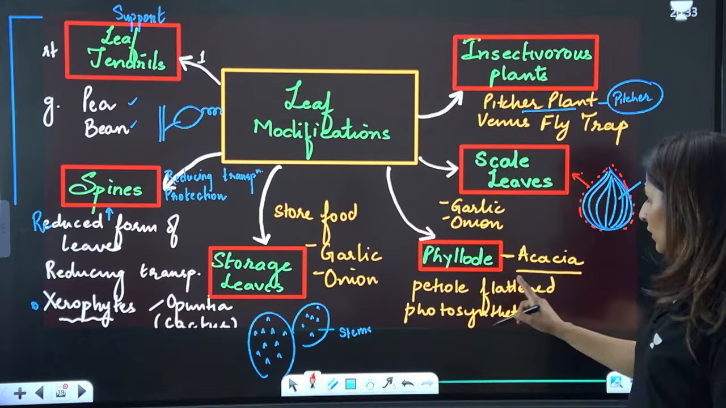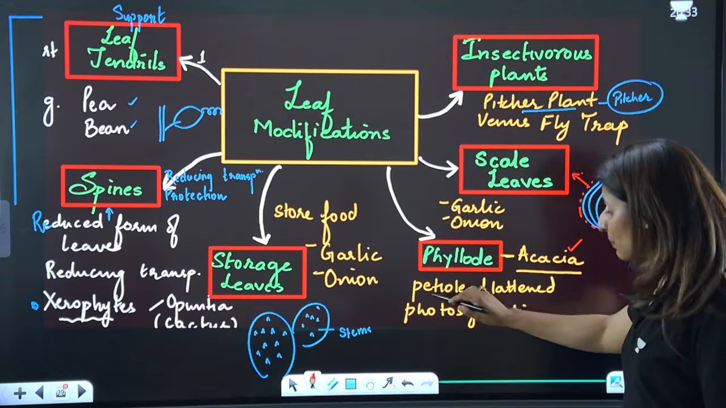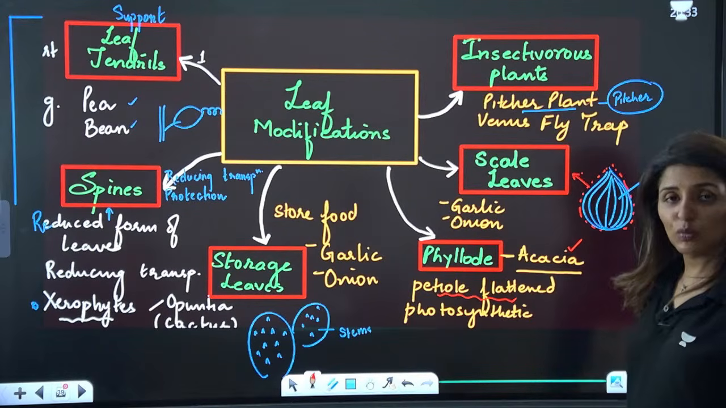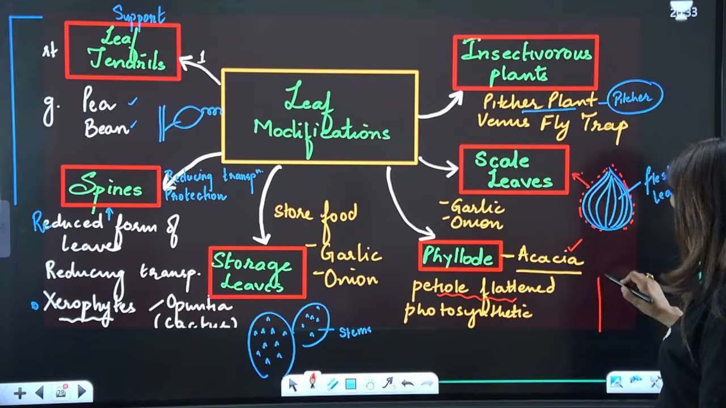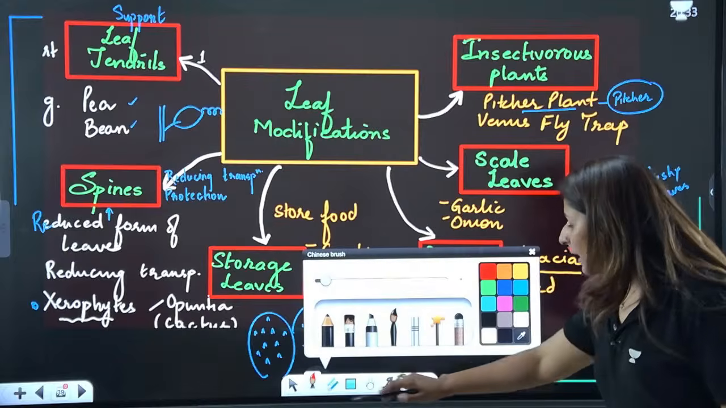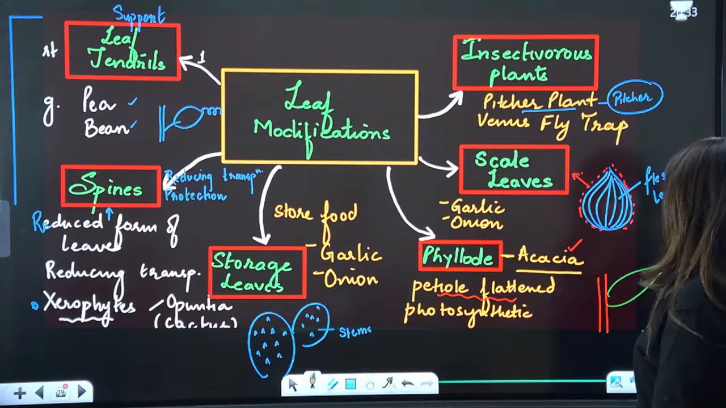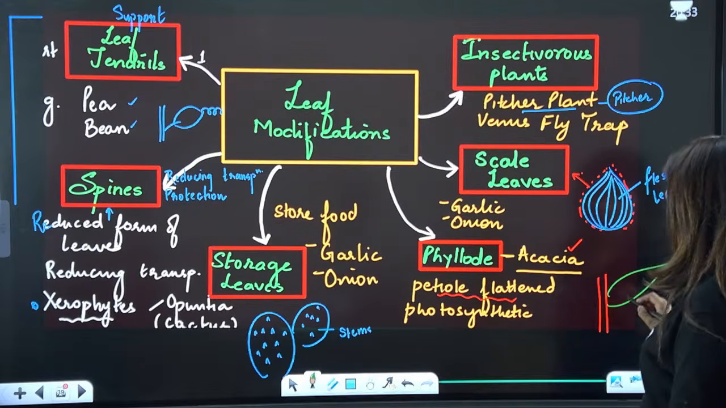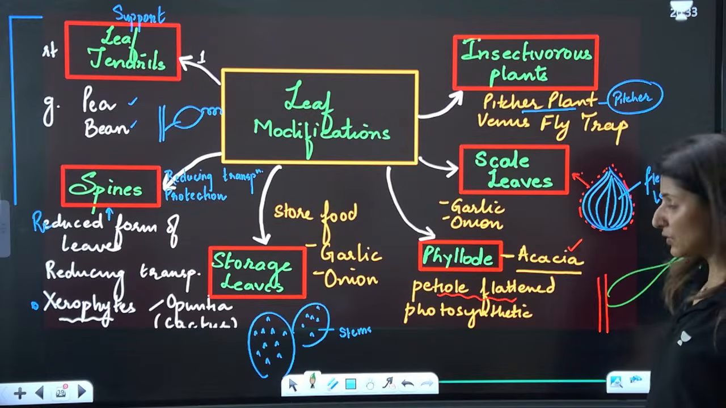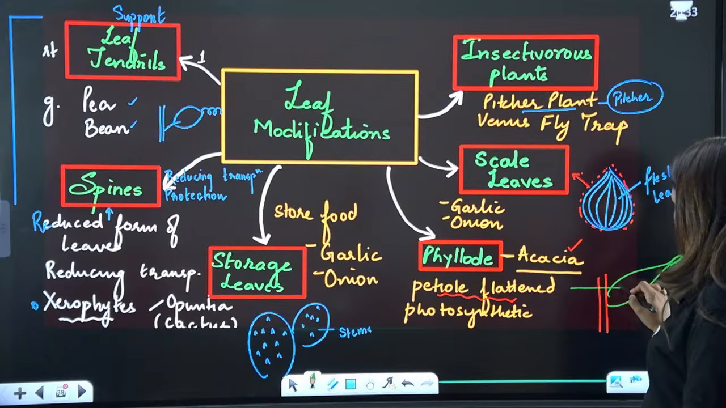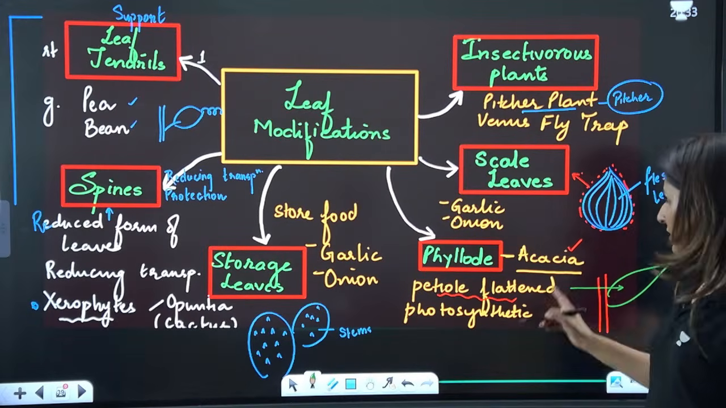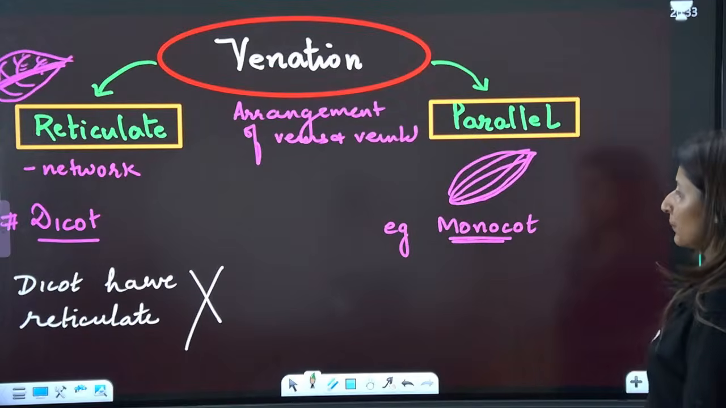And then we have phyllodes found in acacia, in which the petiole is expanded to perform photosynthesis. Let's say this is the stem, and here the petiole will have expanded like this, and the real leaf is very small. This is the expanded petiole, which has become photosynthetic. This is seen in the case of Australian acacia.